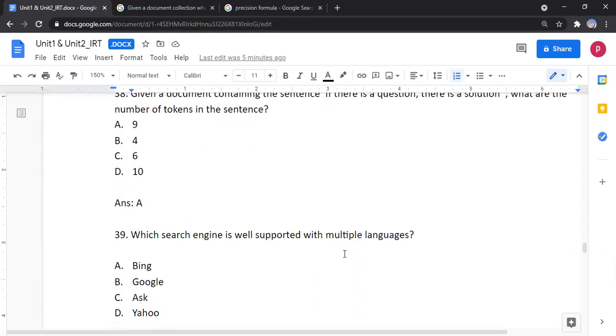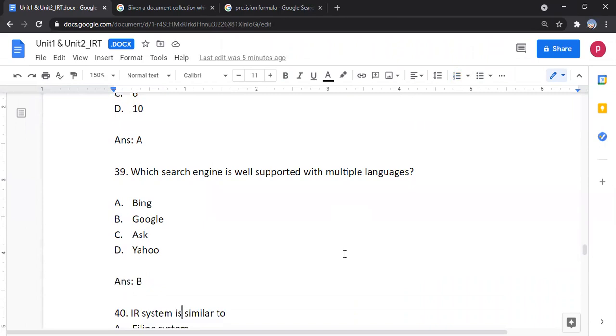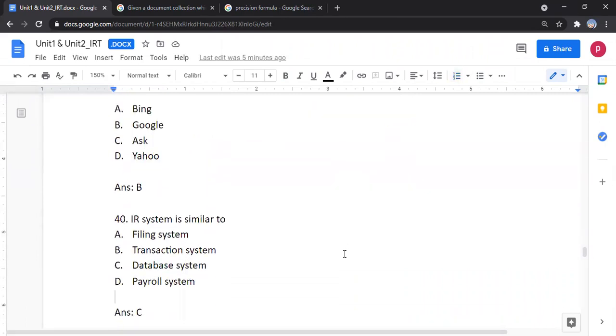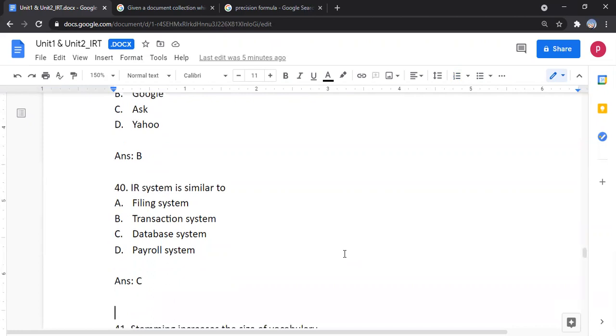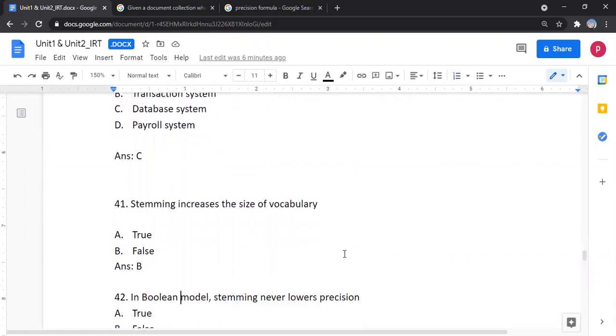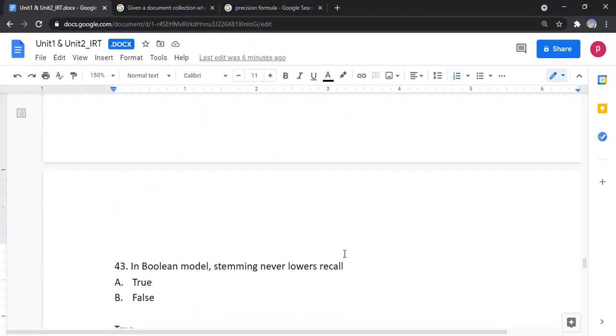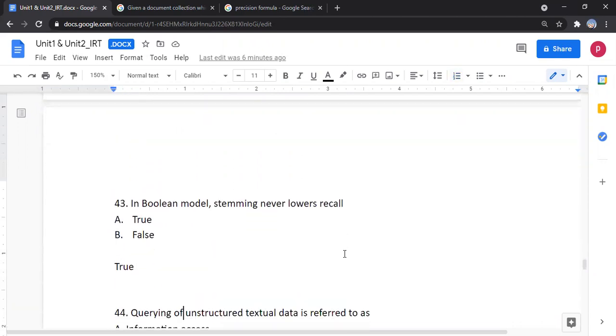Which search engine is well supported with multiple languages? The answer is Google. An IR system is similar to, the options are filing system, transaction system, database system, payroll system. The answer is database system. Stemming increases the size of the vocabulary, which is false. In Boolean model, stemming never lowers precision, false. In Boolean model, stemming never lowers recall, true.